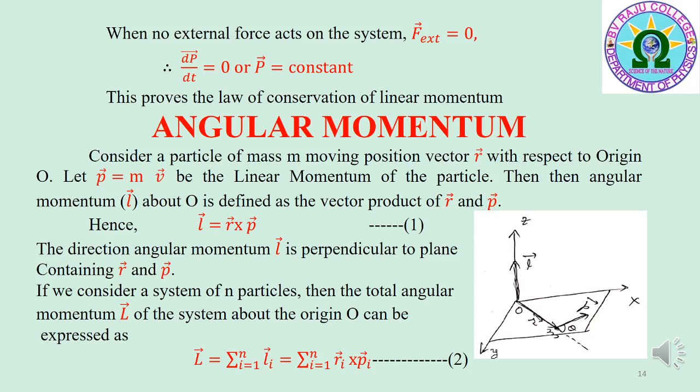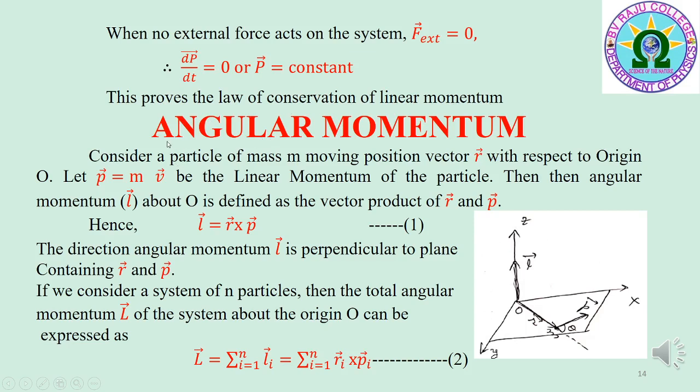When no external force acts on the system, that is F bar external equal to 0, dP bar/dt is equal to 0, or P bar is equal to constant. This shows that when no external force acts on the system, its total linear momentum remains constant. This proves the law of conservation of linear momentum.